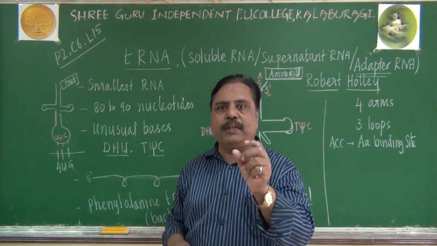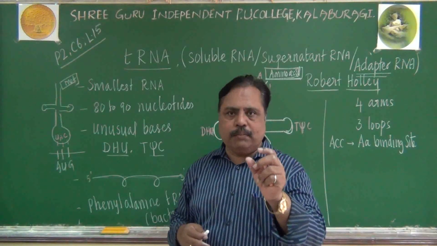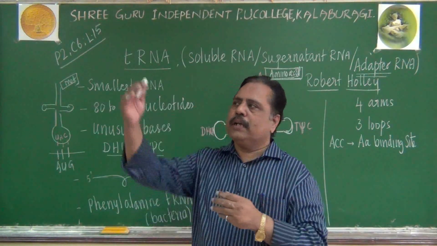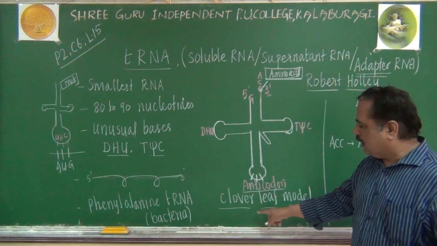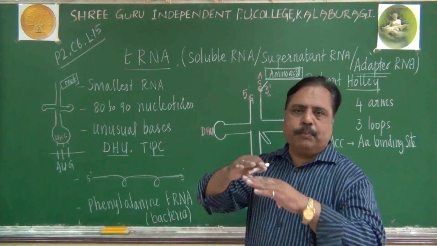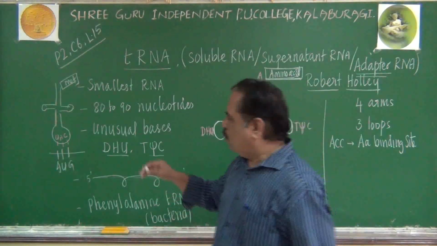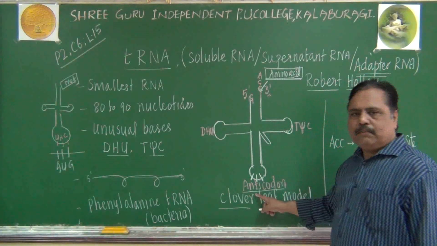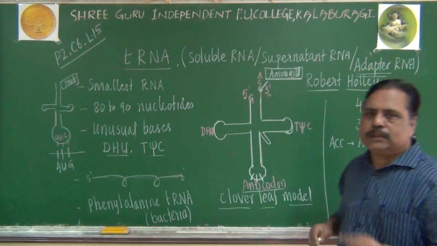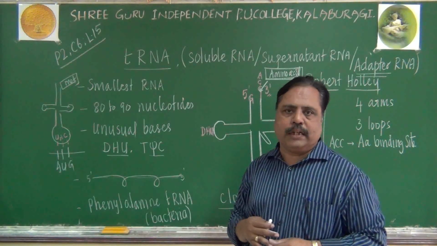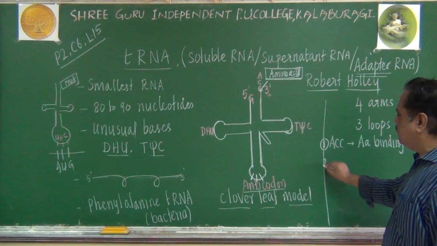So they are specific in carrying amino acids. A tRNA molecule is specific for its amino acid because it has an anticodon that is complementary to the codon in the mRNA. So one side recognizes mRNA, and the other side carries the specific amino acid. Now this is the role of the ACC arm.